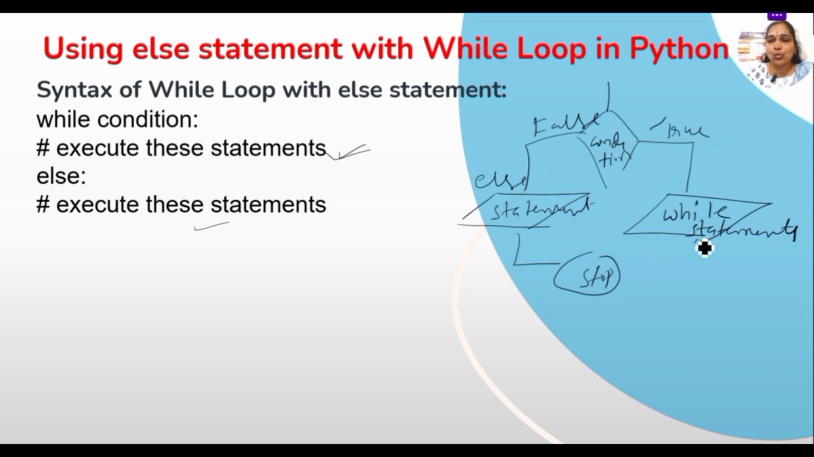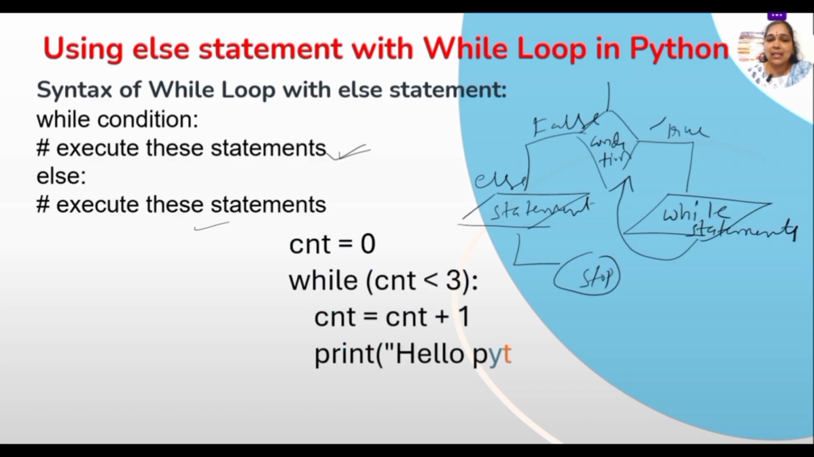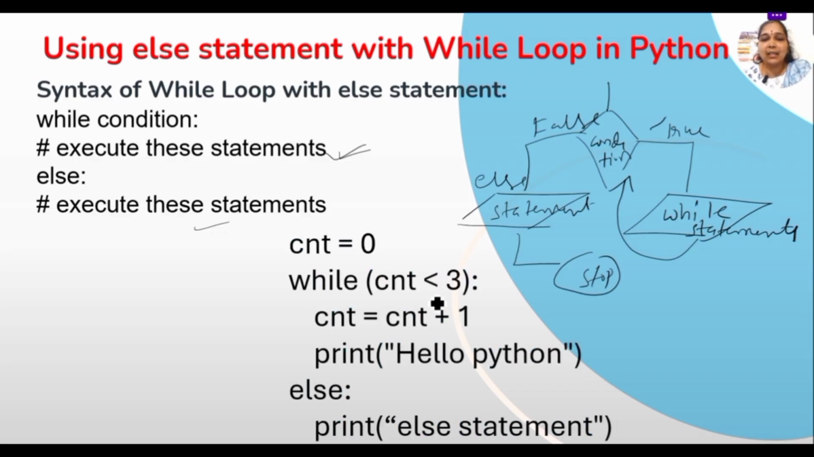But if the condition is true, the loop will continue. Later on, if the condition becomes false, then it will execute the else statement and the loop will be terminated completely. Okay, this is how it works. Let us see the example as before. So 1, 2, it will execute hello Python, else it will execute simply the else statement and it stops.